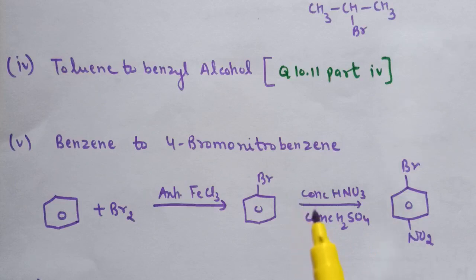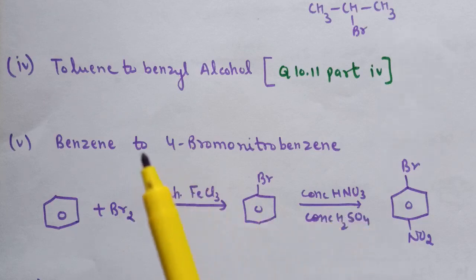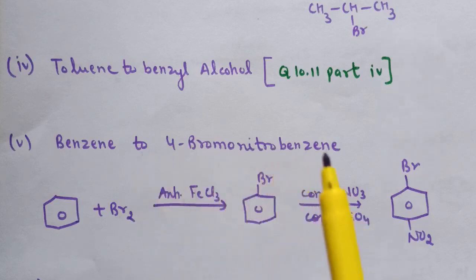further electrophilic substitution reaction takes place on benzene ring, and here bromine is ortho-para directing. So nitro group is placed at ortho and para position. So this is the conversion for benzene to 4-bromonitrobenzene.